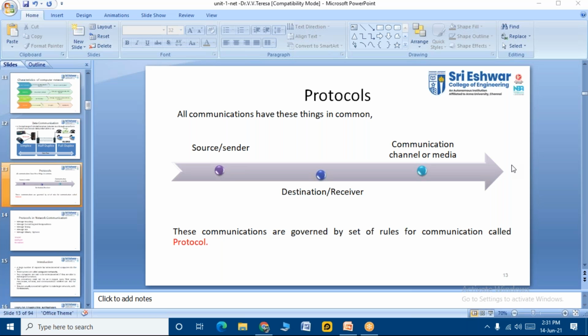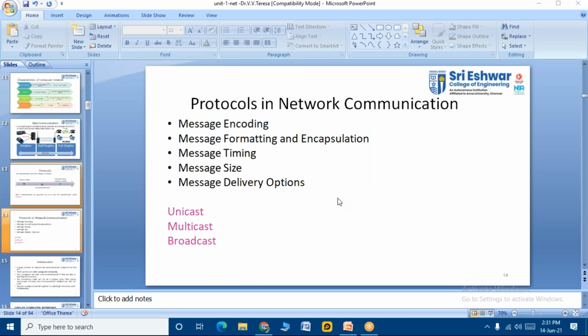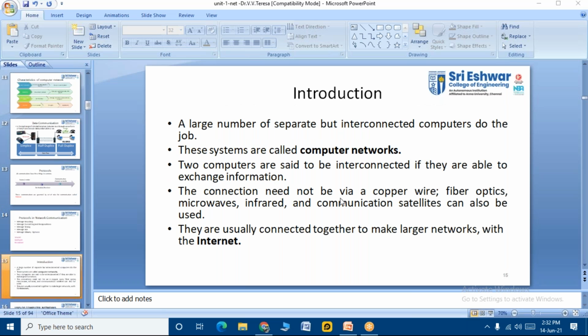Yes, students. Similarly, all the networking systems have communication governed by a set of rules, and that is called the protocols, right? So coming to protocols in network communication, we have message encoding, message formatting and encapsulation, message timing, message size, message delivery options. As I told you, students, these protocols work in a different way with different devices. Clear? So it is unique with its own unique device.